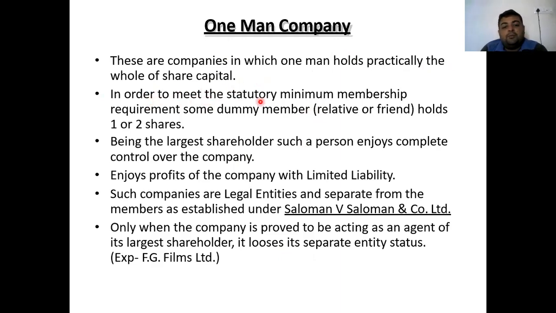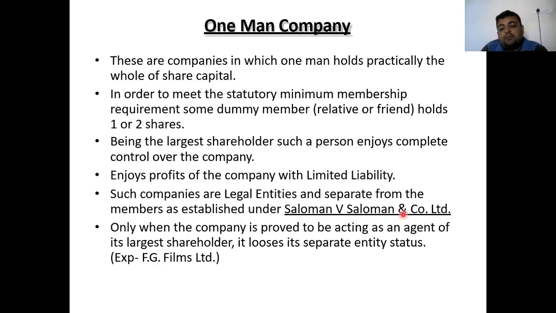In order to meet the statutory minimum membership requirement, some dummy members, that is relatives or friends, hold one or two shares in the company, because it is not allowed that one person can do all the things. Being the largest shareholder, such a person enjoys complete control over the company. That is the benefit: enjoying the profit of the company with limited liability. Such companies are legal entities separate from the members, established under the law.